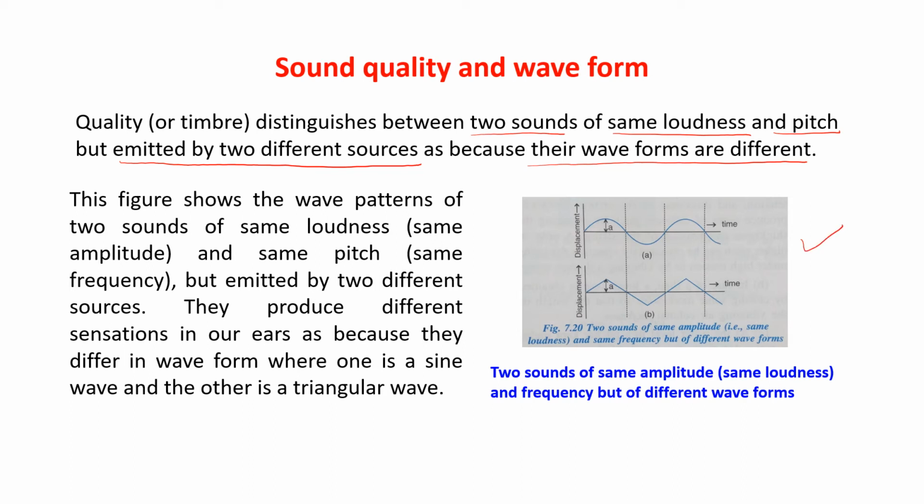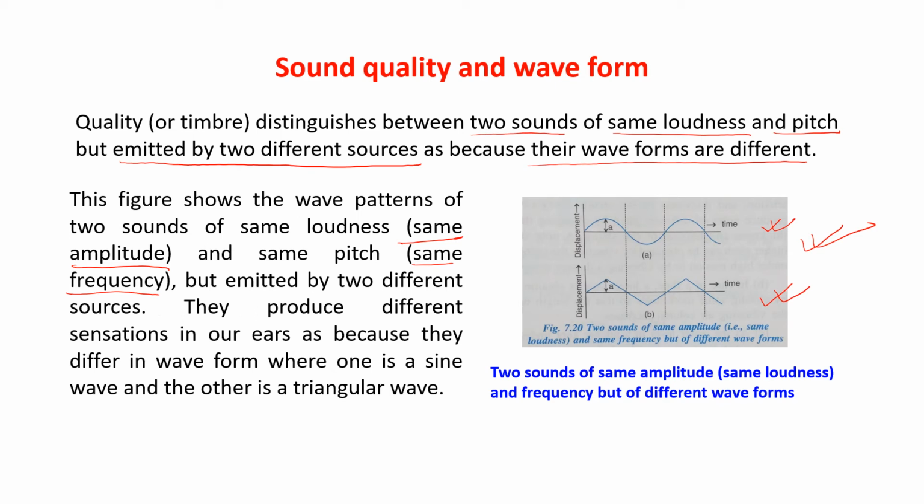Now see this figure. This figure shows the wave pattern of two sounds of the same loudness, that means the same amplitude, and the same pitch, that means the same frequency, but emitted by two different sources. Just see the figure. The first one we are getting from a different source, and the second one is also from a different source.